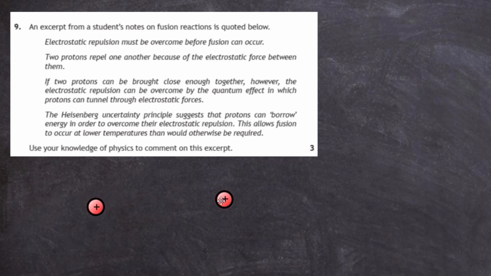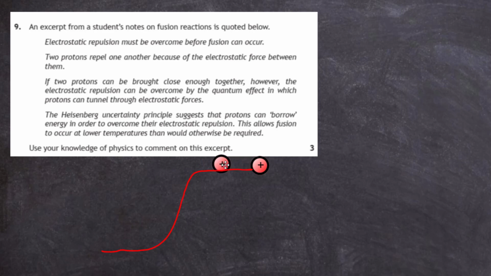And you can think of this situation in terms of the classical case, where you can consider the protons being like two balls and they encounter a hill. So there we have the first proton up here, the second proton up here, and the other proton down here. And the hill here represents the electrostatic force of repulsion, which we think of as a potential hill, a barrier. So if this proton here has got enough kinetic energy to overcome the potential hill, it will fuse.